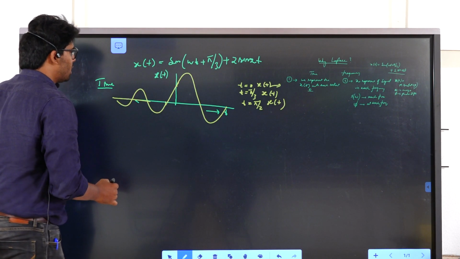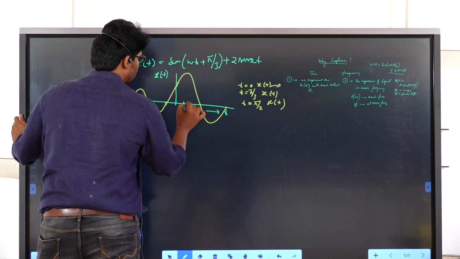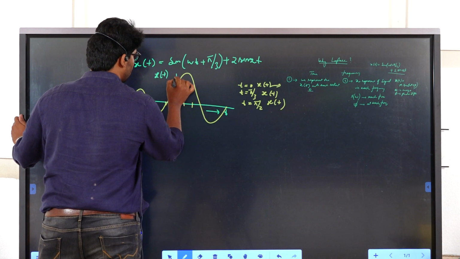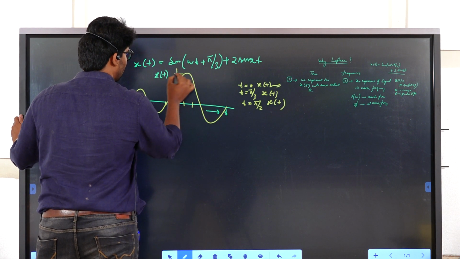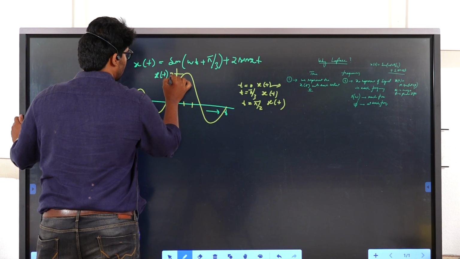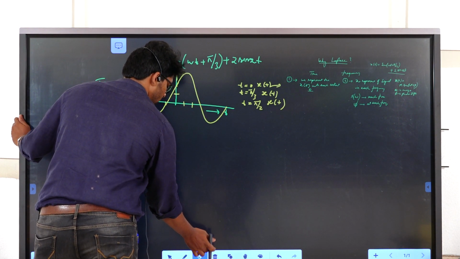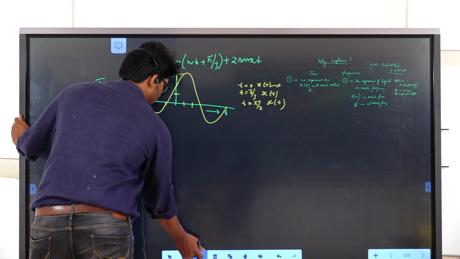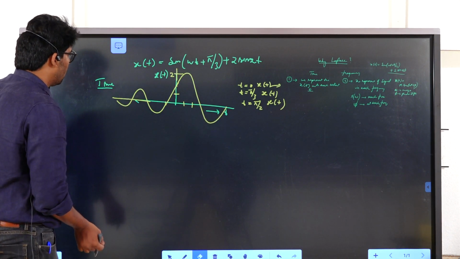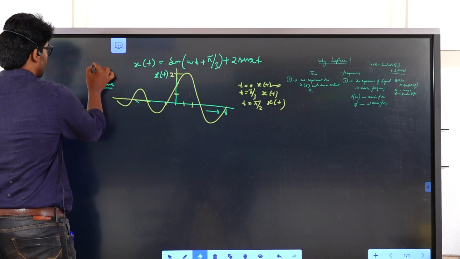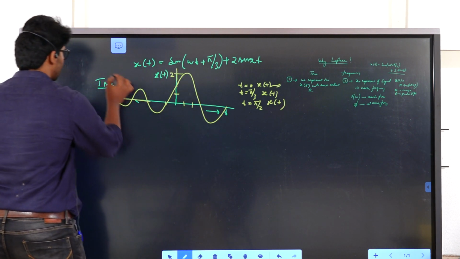Time is in seconds, 1, 2, 3, and the magnitude reaches about 2 here, or some 1. Now, this is the time domain representation.